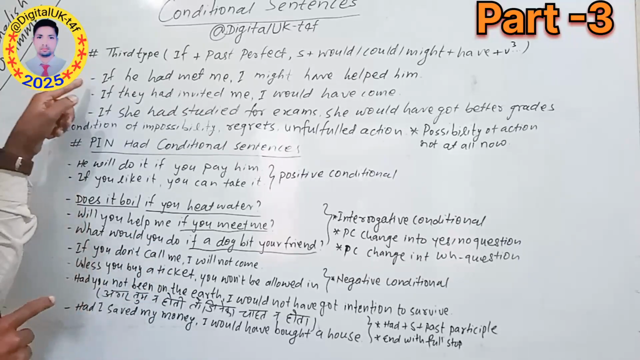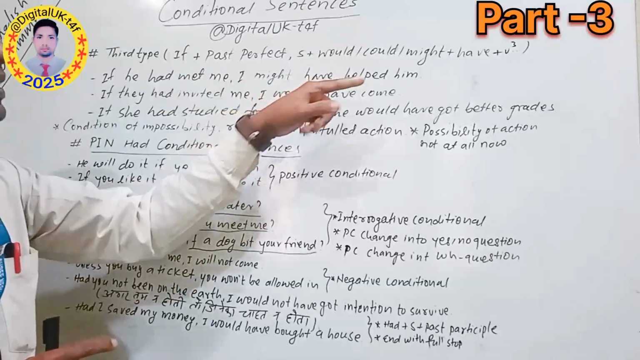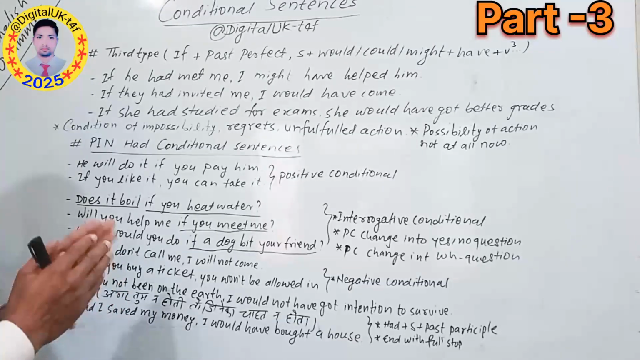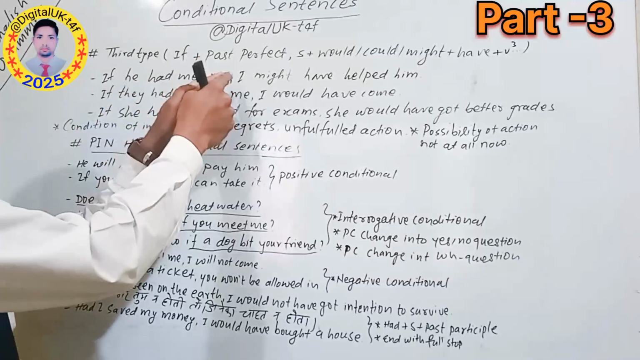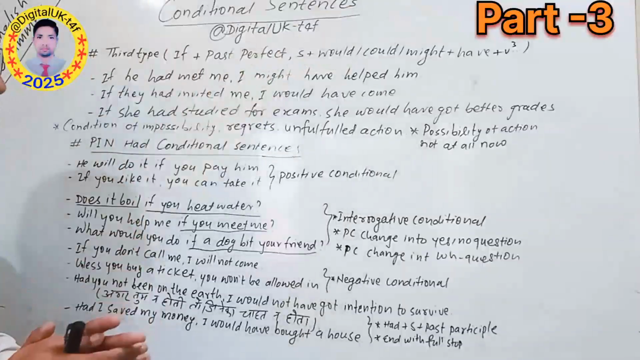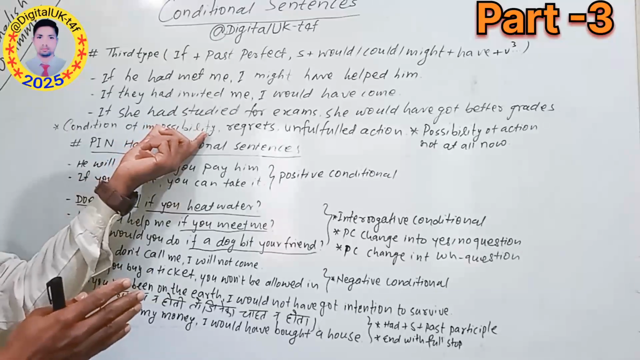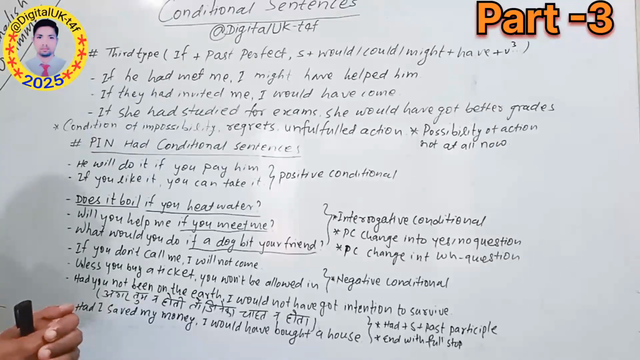So just see an example. If he had met me, I might have helped him. Meaning to say, यदि ऊ मलाई भेटेको हुन्थ्यो भने म चाहिँ हेल्प गरेको हुन्थे. So what can you see? He hadn't met me, and so I wouldn't help him. So here you can say impossibility of action. Regret is expressed, unfulfilled action is expressed in this sentence.